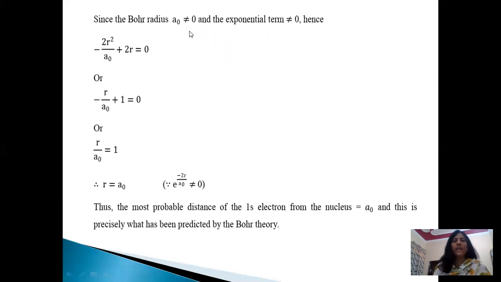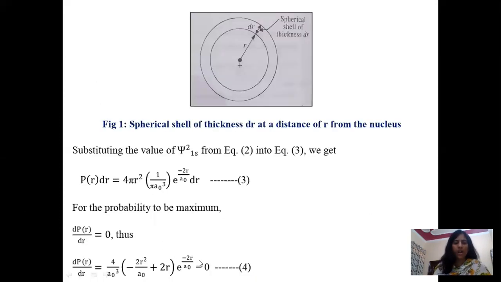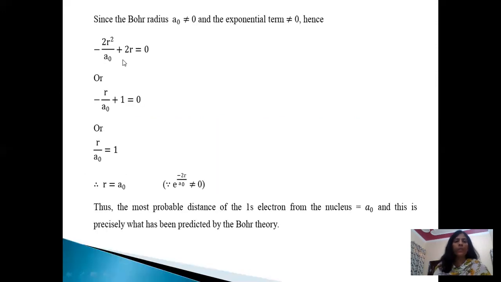Since Bohr radius a naught is not equal to 0 and the exponential term is also not equal to 0, hence this term is not equal to 0 and also this is not equal to 0. Hence we are left with this term. So put this term equal to 0. Take 2r common from this equation, then we get this relation. So r by a naught equals 1, therefore we get r equals a naught. Thus, the most probable distance of 1s electron from nucleus is a naught, and this is precisely what has been predicted by the Bohr radius.